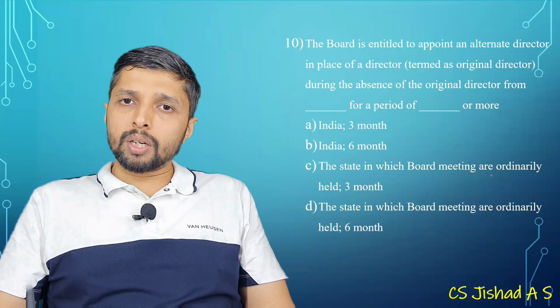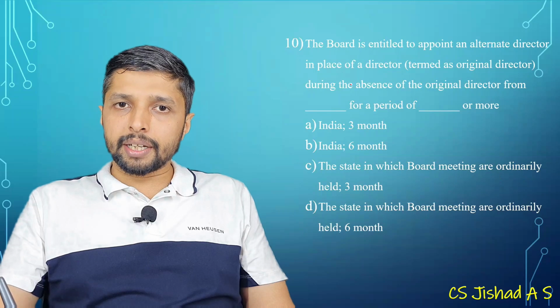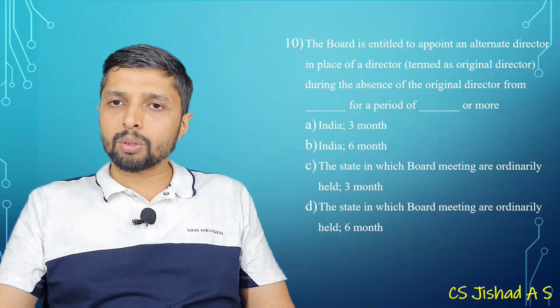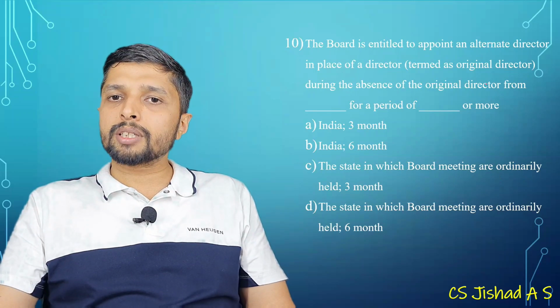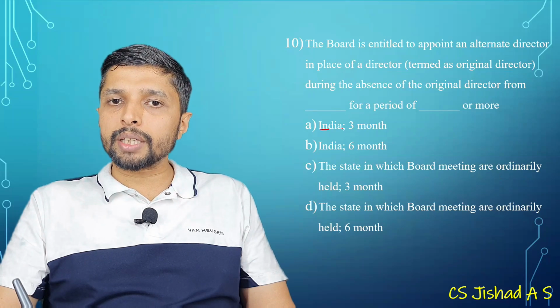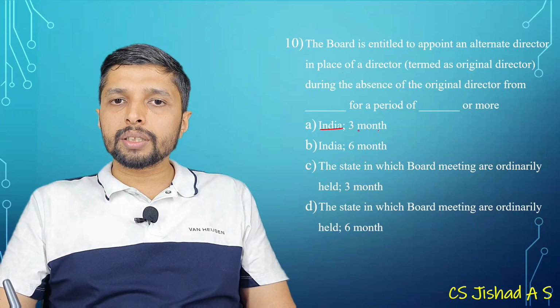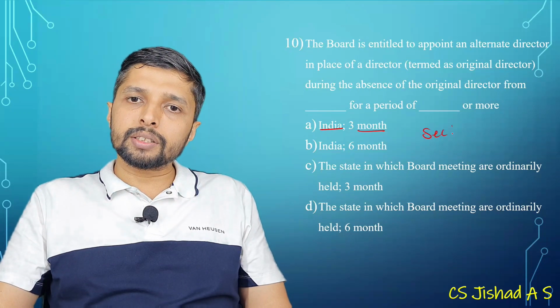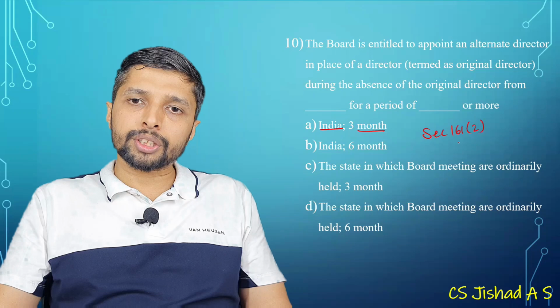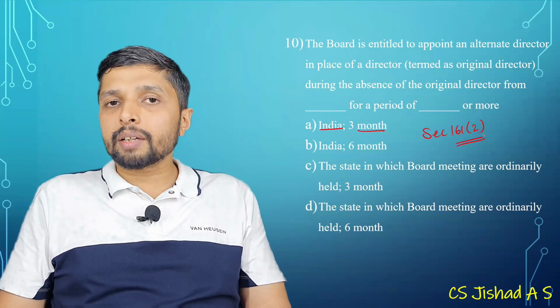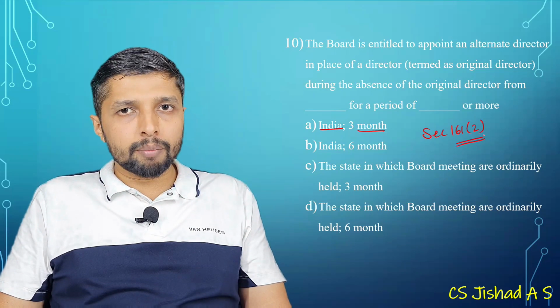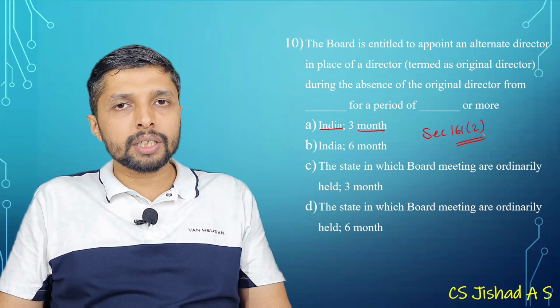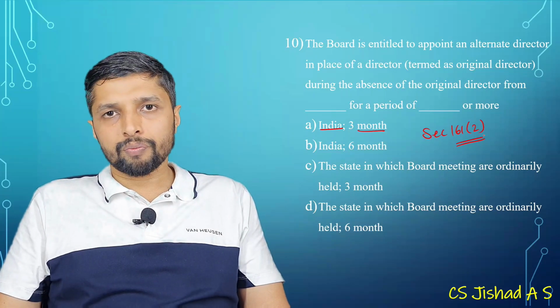Okay. The board is entitled to appoint an alternate director in place of a director termed as original director during the absence of original director from India for a period of 3 months or above. So it is clearly specified in section 161 subsection 2, alternate director will be appointed by board if the original director leaves India for a period of 3 months or above.